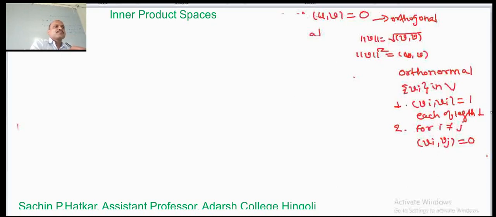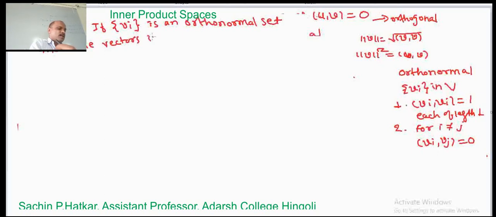Suppose the set vi is an orthonormal set, then the vectors in this set vi are linearly independent.